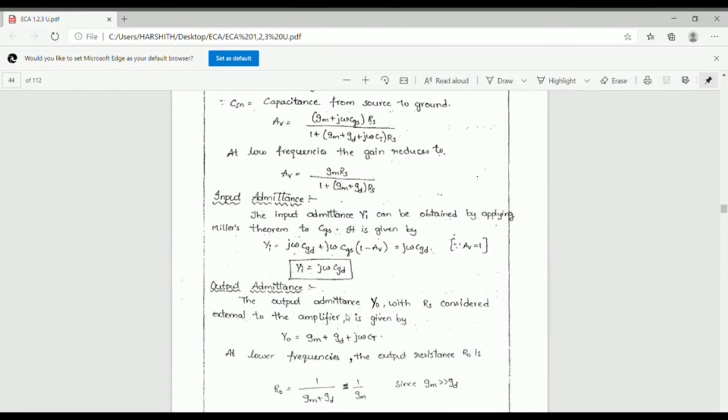In the first unit, the first question is: in this FET, common source and common drain amplifiers are very important.